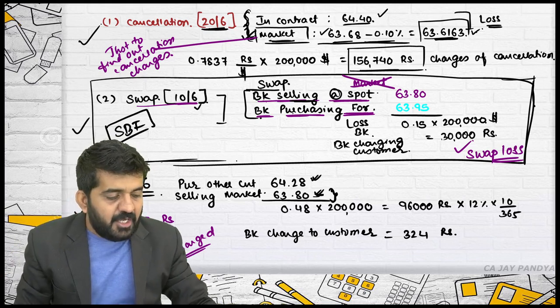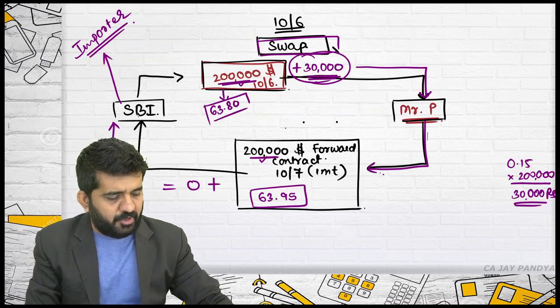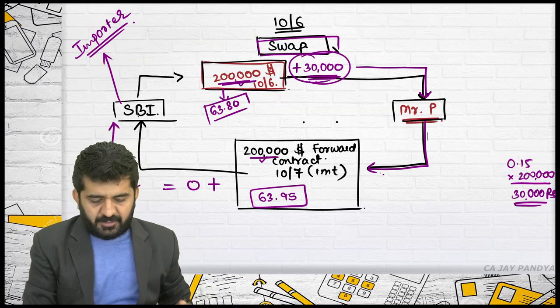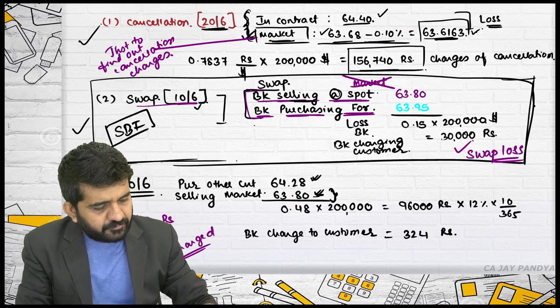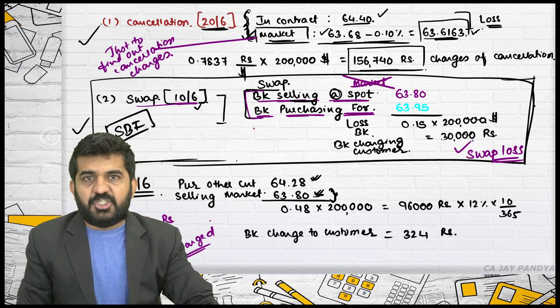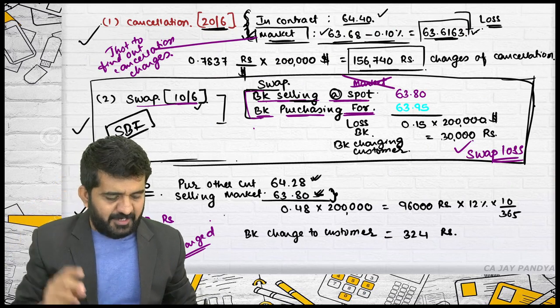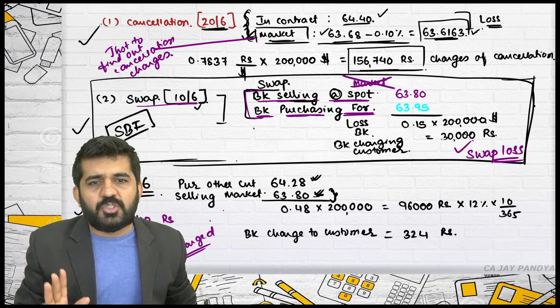But here this is just a swap contract, and I have drafted a swap contract in a separate question. This is swap. This is interest charges. This is cancellation charges. Cancellation charges we have learned. Swap I have explained to you separately. Interest charges is also a somewhat typical point.